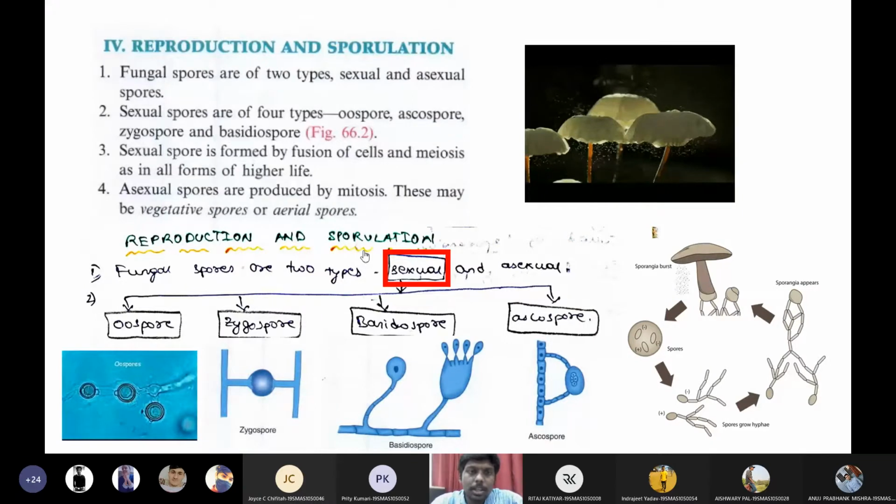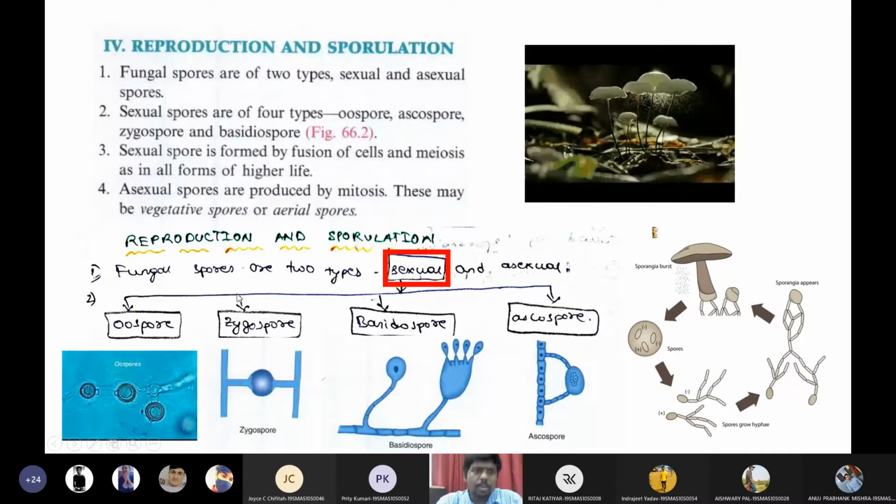Now, these spores are produced by two methods. One is sexual reproduction, by which we get some spores. We also get spores by asexual, vegetative reproduction. Asexual spores are produced by mitosis, whereas sexual spores are produced by meiotic cell division. First, let us see the sexual spores. What are the sexual spores produced by the fungi? Sexual spores are of four types.